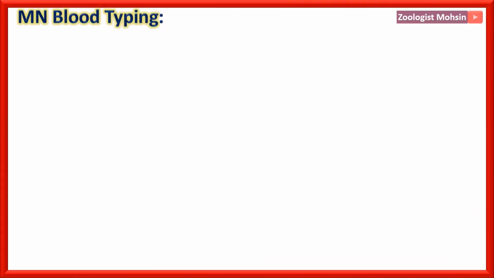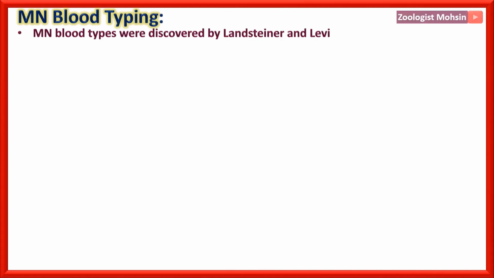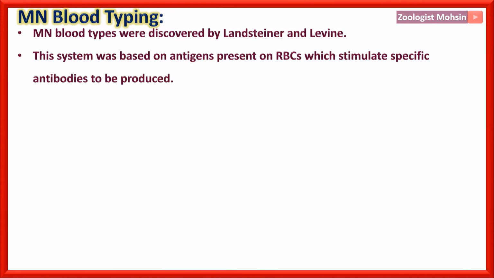MN blood typing. MN blood types were discovered by Landsteiner and Levine. This system was based on antigens present on RBCs, which stimulate specific antibodies to be produced. So, making it simple, this MN typing is exactly the same as the ABO blood group system.